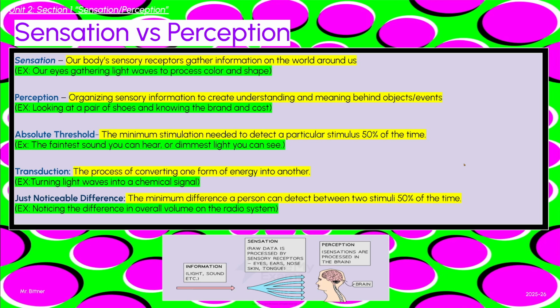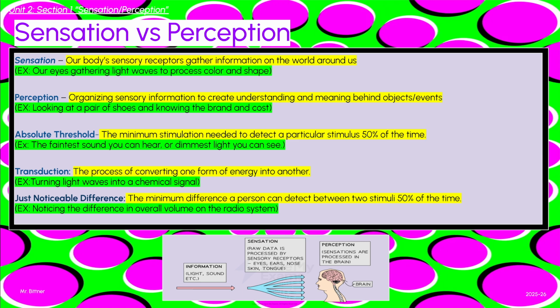So first off, kind of understanding the difference between sensation and perception. Sensation is our bodies using different sensory receptors. Think of them as like different sensory gadgets to gather information on the world around us. So for us to be able to perceive and understand the environment that we live in, these sensors, our skin, our nose, our eyes, our mouth, our ears, etc., help us as kind of these beacons to gather in information for us to send to our brain to be looked at and understood. So sensation basically is just us gathering information on the world around us.